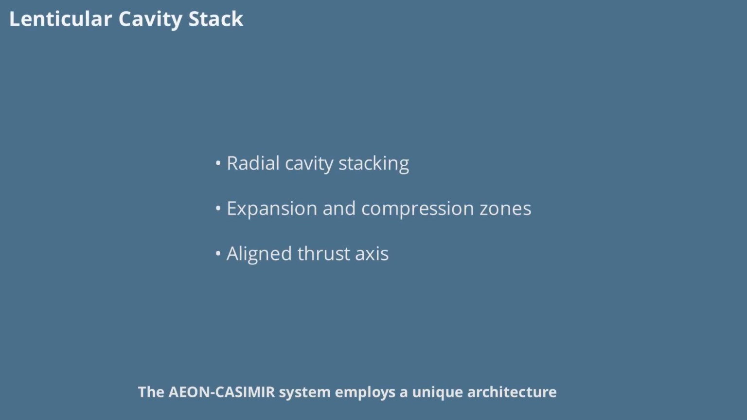AEON-CASIMIR system employs a unique architecture, stacked Casimir cavities arranged radially in a lenticular or lens-shaped geometry. The upper dome contains expansion-bias cavities, the lower dome has compression-bias cavities, and the equatorial ring provides neutral stabilization. This arrangement creates a net spacetime gradient aligned with the thrust axis, allowing for controlled and directed propulsion. The lenticular stack is the physical core of the propulsion system.